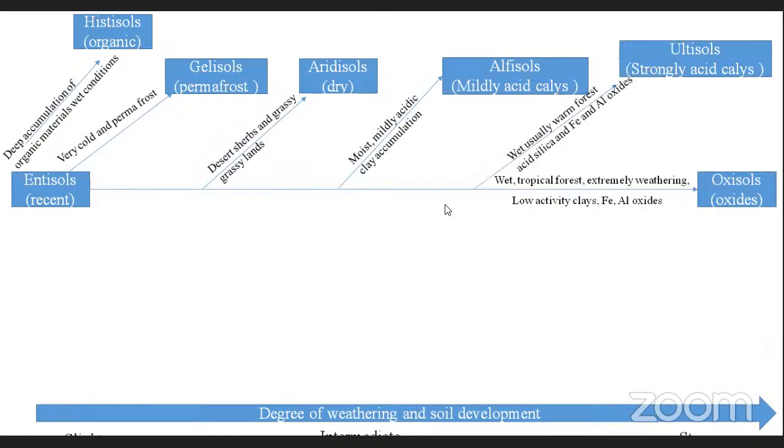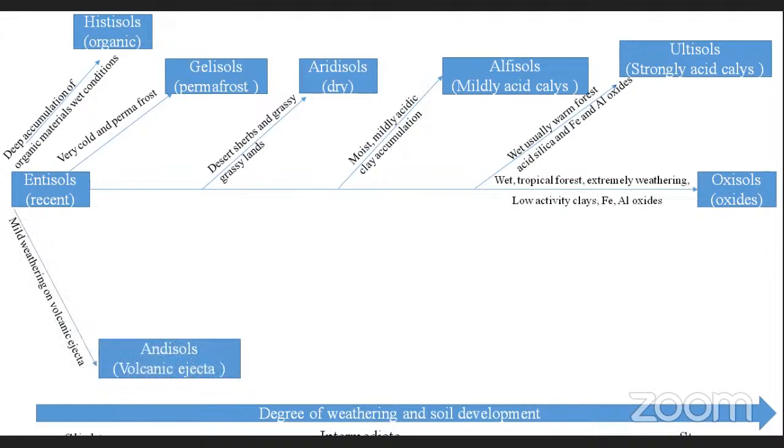And if you see wet, usually warm forest, acid, silica, and alumina conditions, these are strongly acidic clays. Those soils are called the ultisols. And next, if it is a mild weathering on volcanic ejecta, so you can see some mild weathering under volcanic ejecta conditions, those soils are called andisols. Those are mostly volcanic ejected conditions. And another one, mild weathering under various conditions. So inception means beginning.